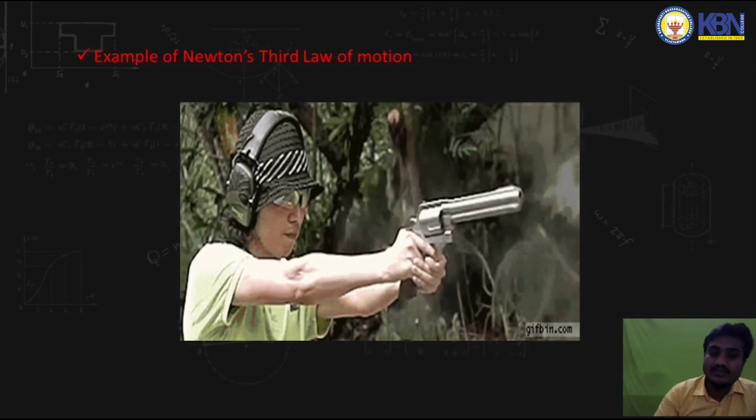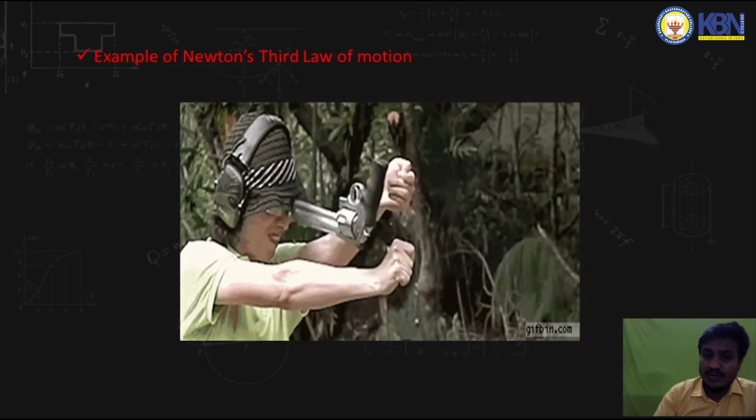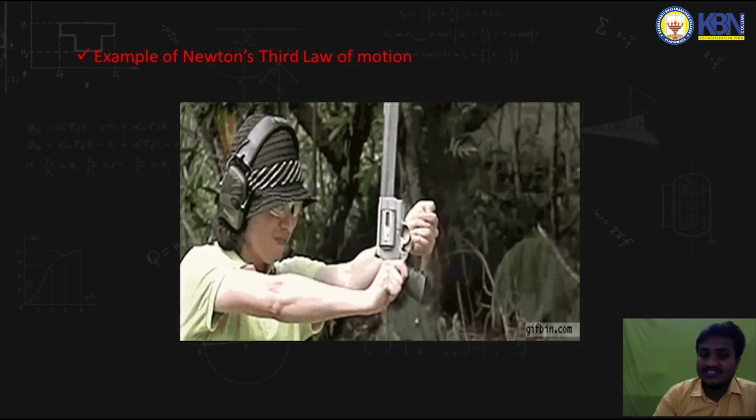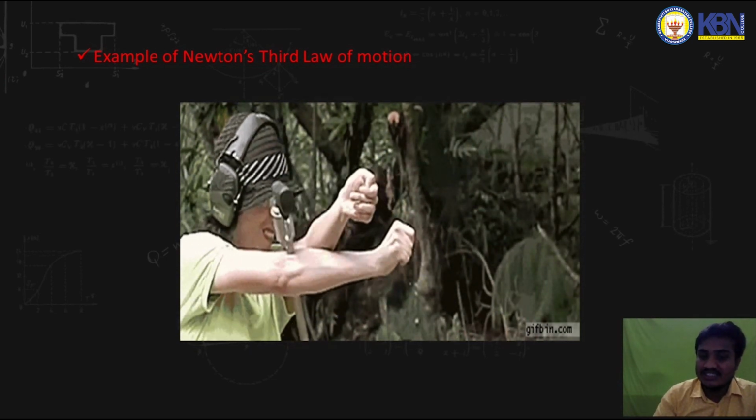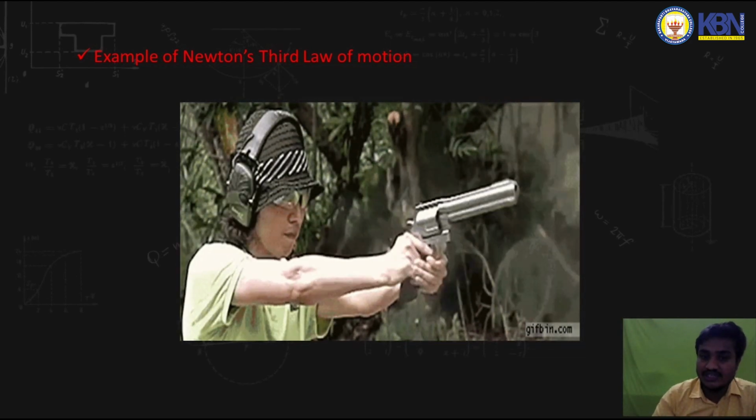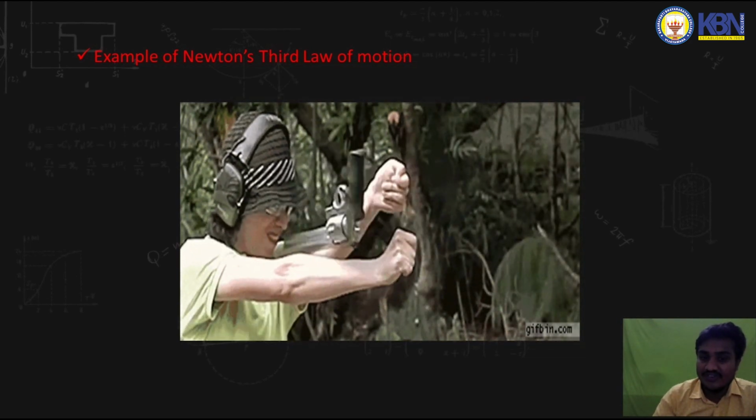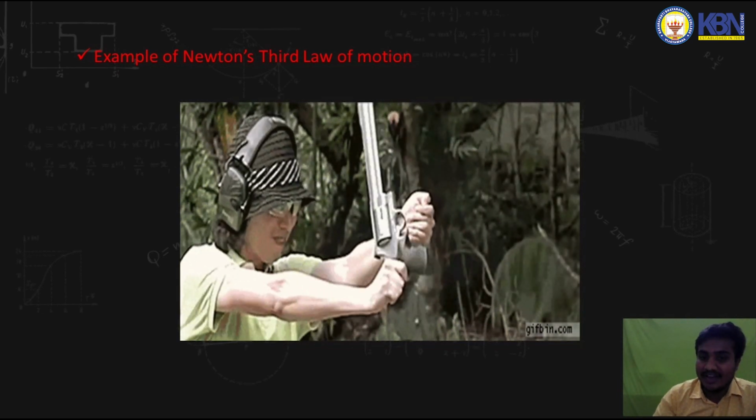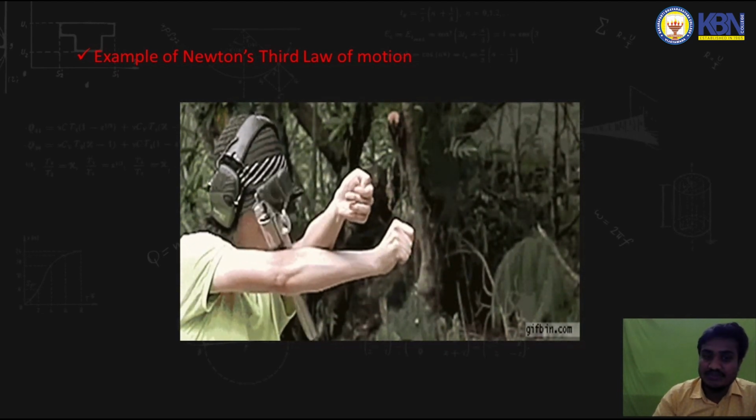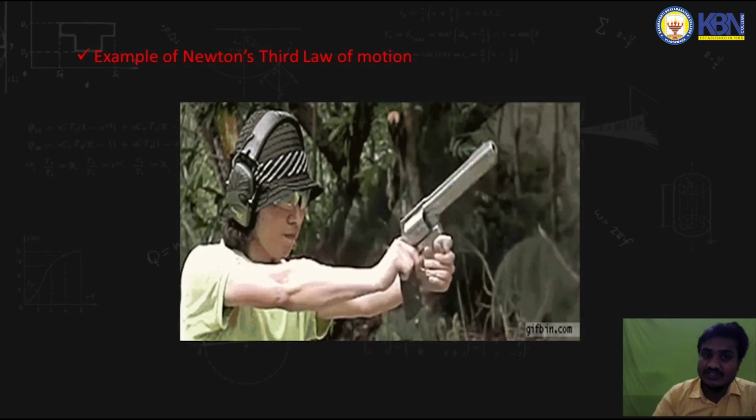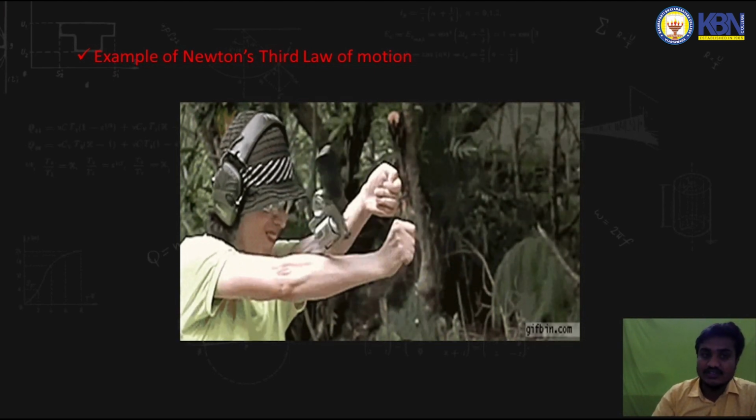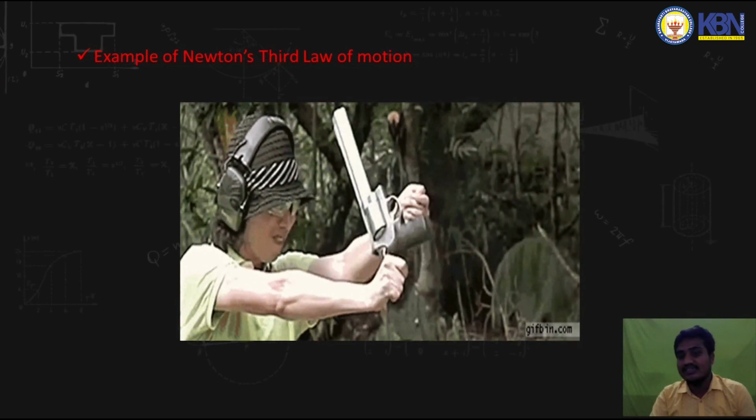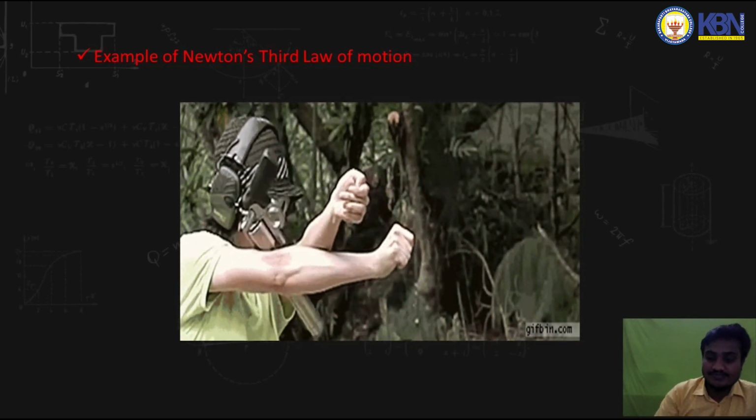Another example of Newton's third law of motion is a gun firing a bullet. When you fire a bullet, the one who fires the bullet experiences a force in the opposite direction also. Here you can see clearly, whenever the bullet is released, the gun itself goes back. This is the most important example as far as Newton's third law is concerned. These are the three examples of the three Newton's laws of motion.